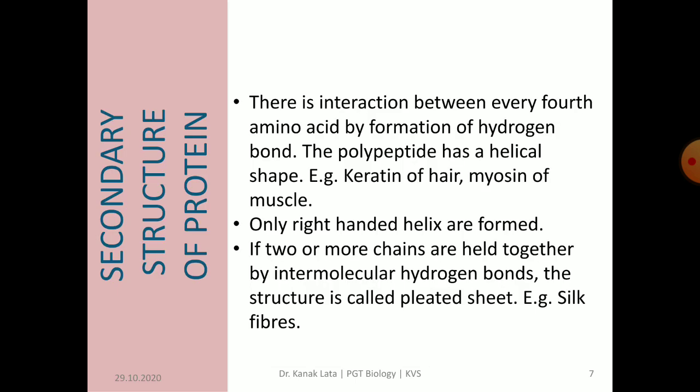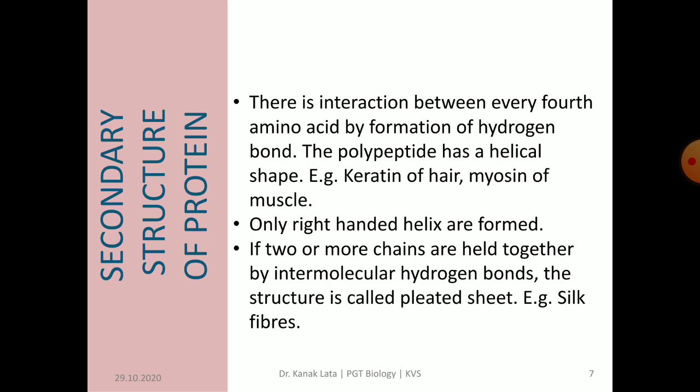Now it is about the secondary structure of protein. In this, a polypeptide chain is often coiled into a regular spiral called the alpha helix. There is interaction between every fourth amino acid by formation of hydrogen bonds. The polypeptide has a helical shape. Examples of secondary structure of protein are keratin of hair and myosin of muscle. Only right-handed helices are formed.